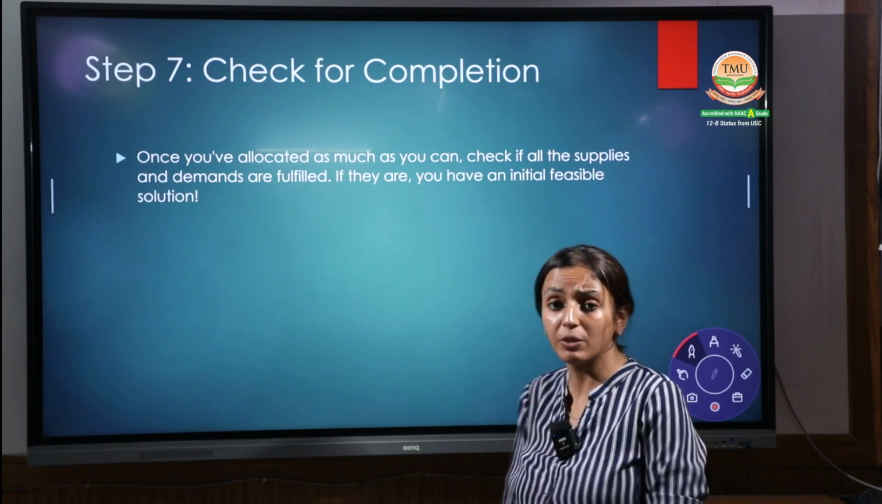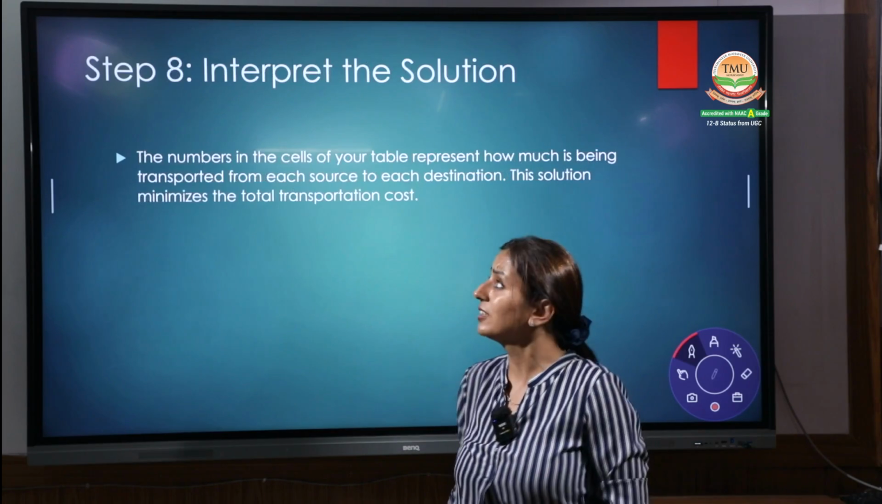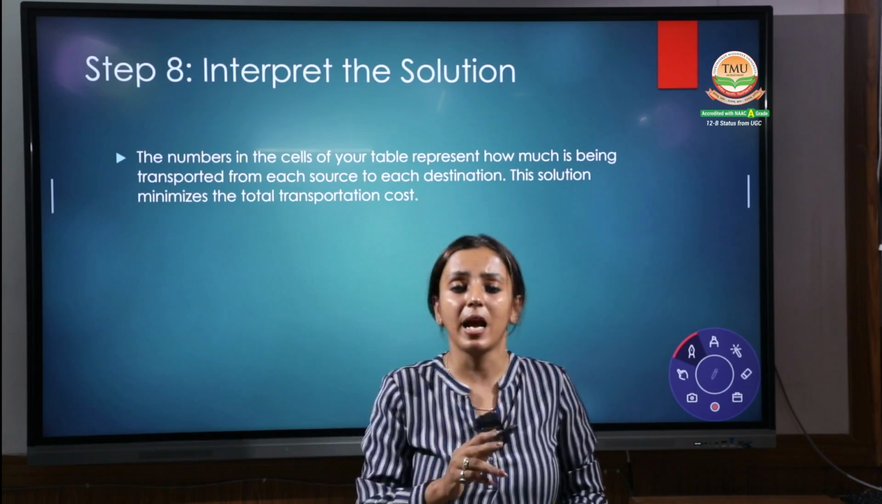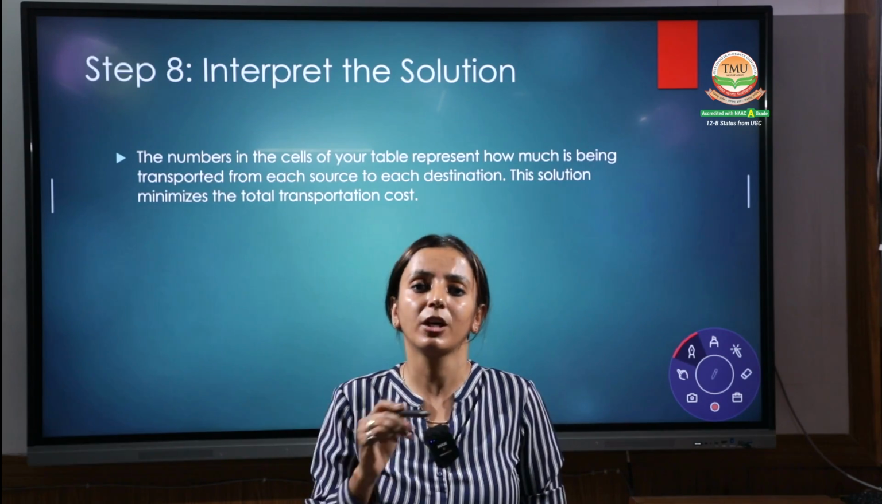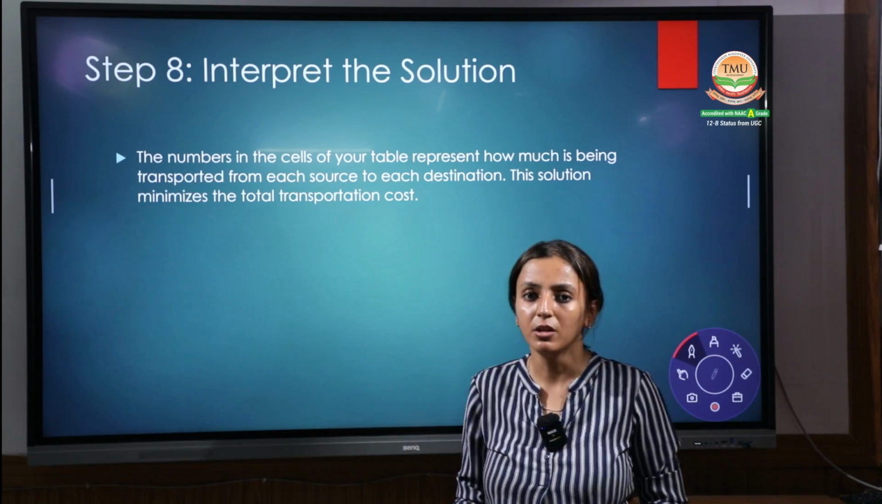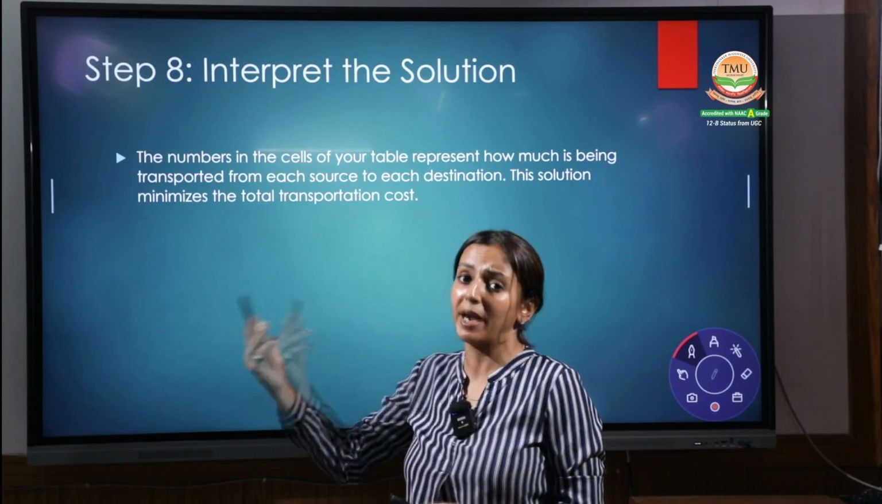And the 7th point, check your completion, that is all done. And last, step number 8 is interpret your result. That means multiply your quantity with the cost per unit and find out the total transportation cost. All clear with the northwest corner? Now you have to apply all these steps in a practical point.